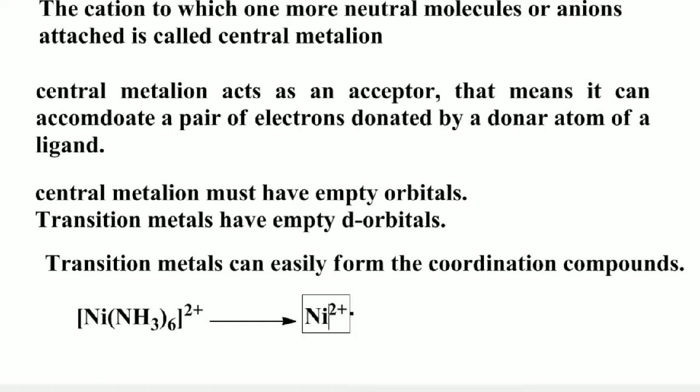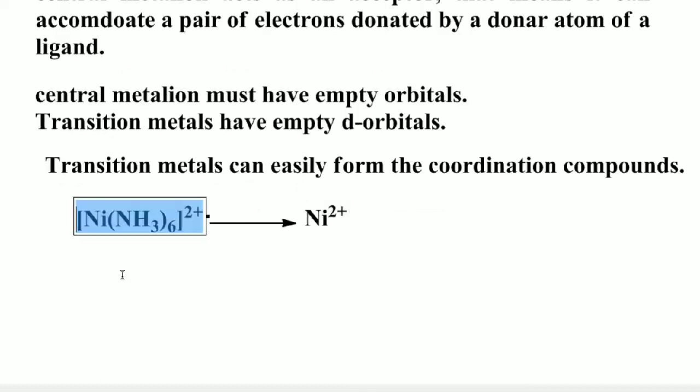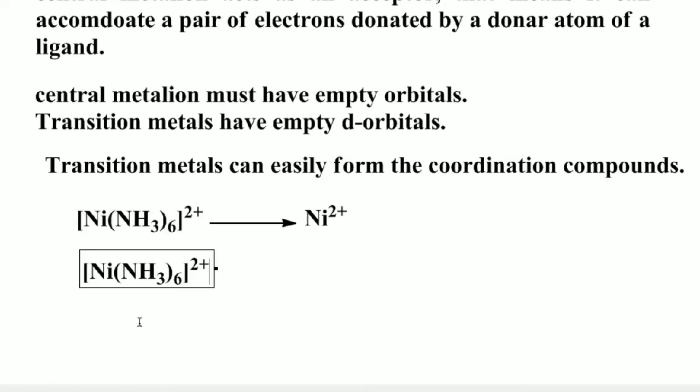Similarly, students, if you take one more example, [Fe(CN)6]3-, here the ligand is cyanide.